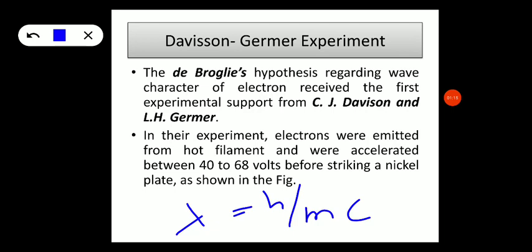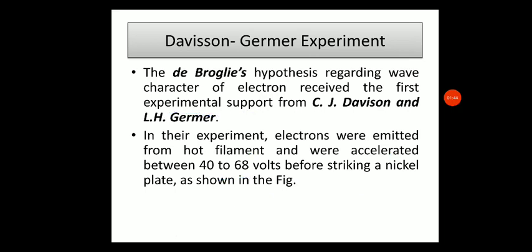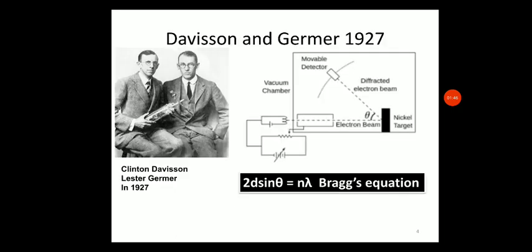And de Broglie's hypothesis regarding the wave character of the electron received its first experimental support from C.J. Davisson and L.H. Germer from the USA. In this experiment, electrons were emitted from a hot filament and were accelerated between 40 to 68 volts before striking the plate. So let us understand this with a diagram.